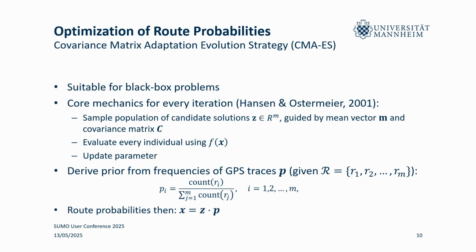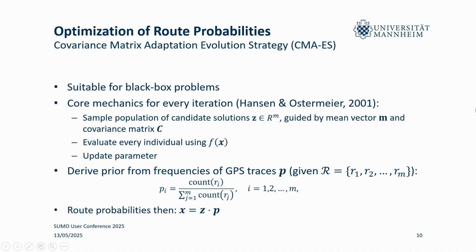The idea is then, for every iteration of this algorithm, we follow evolutionary principles, at least as genetic algorithms use them. And we sample a population of candidate solutions, which we denote as Z. You will note that they again are of dimension m.